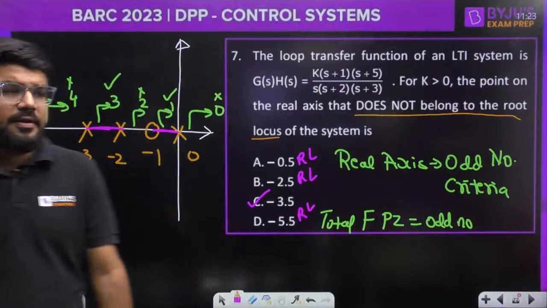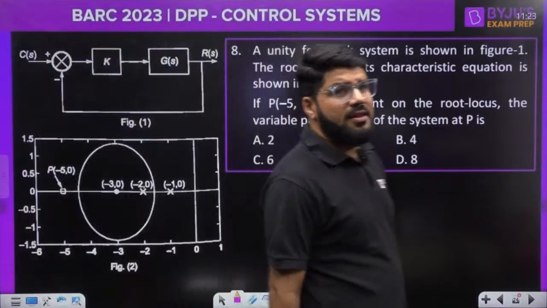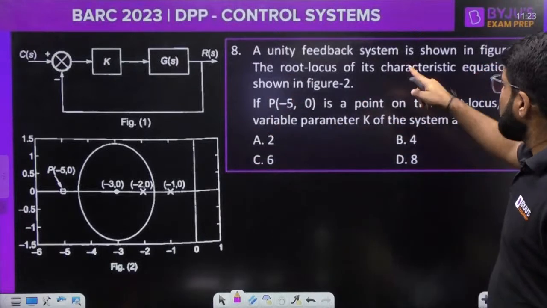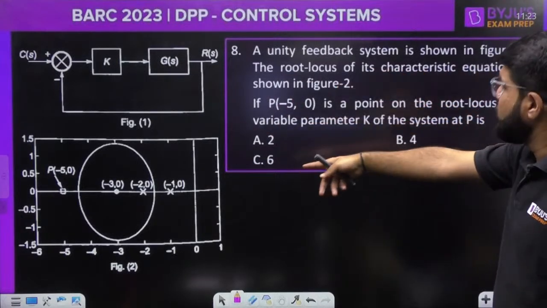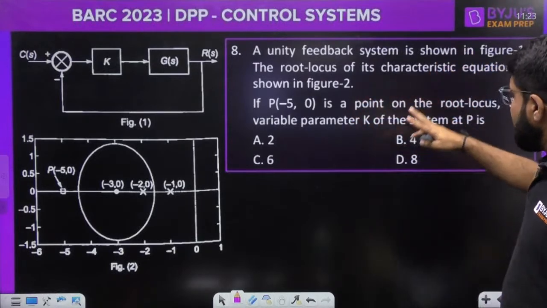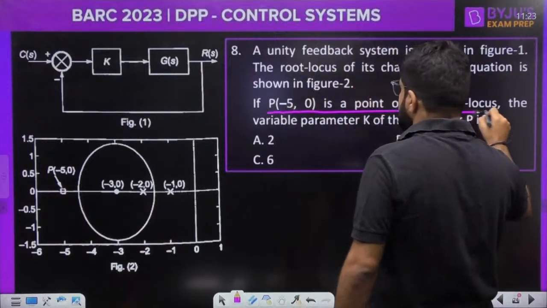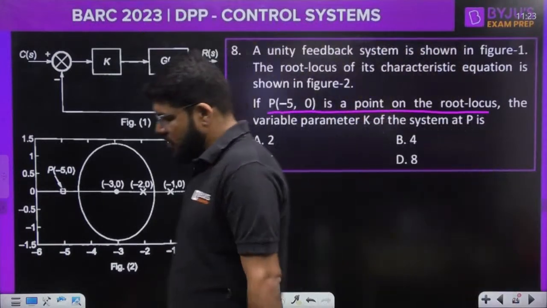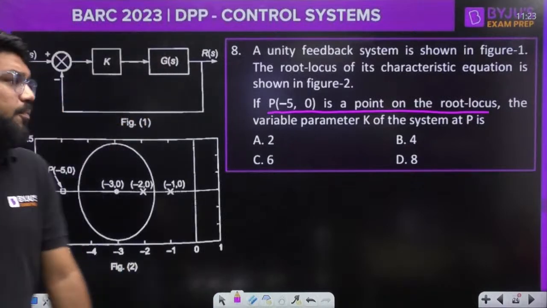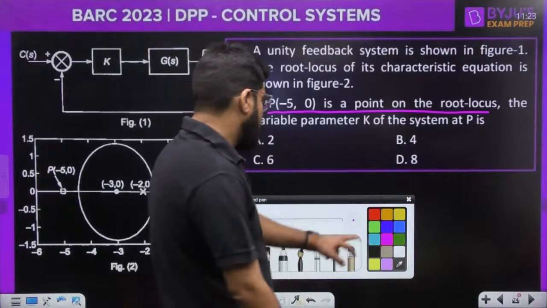Great. Moving ahead to the next question. A unity feedback system is shown in figure 1. The root locus of its characteristic equation is shown in figure 2. If P at -5, 0 is a point on the root locus, what should be the value of K?